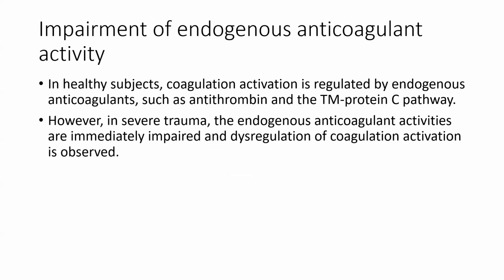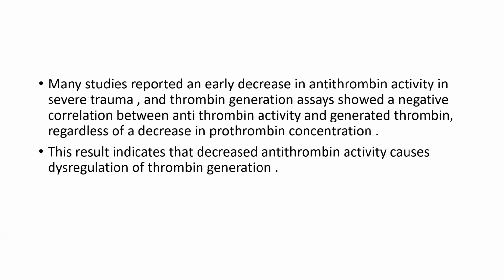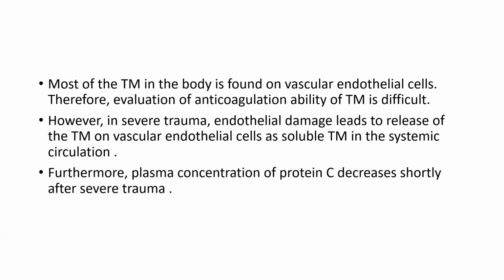Now, impairment of endogenous anticoagulant activity. In healthy subjects, coagulation activation is regulated by endogenous anticoagulants such as antithrombin and the thrombomodulin-protein C pathway. However, in severe trauma, endogenous anticoagulant activity is immediately impaired and dysregulation of coagulation activation is observed. Many studies reported an early decrease in antithrombin activity in severe trauma, and thrombin generation assay shows a negative correlation between antithrombin activity and generated thrombin, regardless of decrease in prothrombin concentration. These results indicate that decreased antithrombin activity causes dysregulation of thrombin generation.